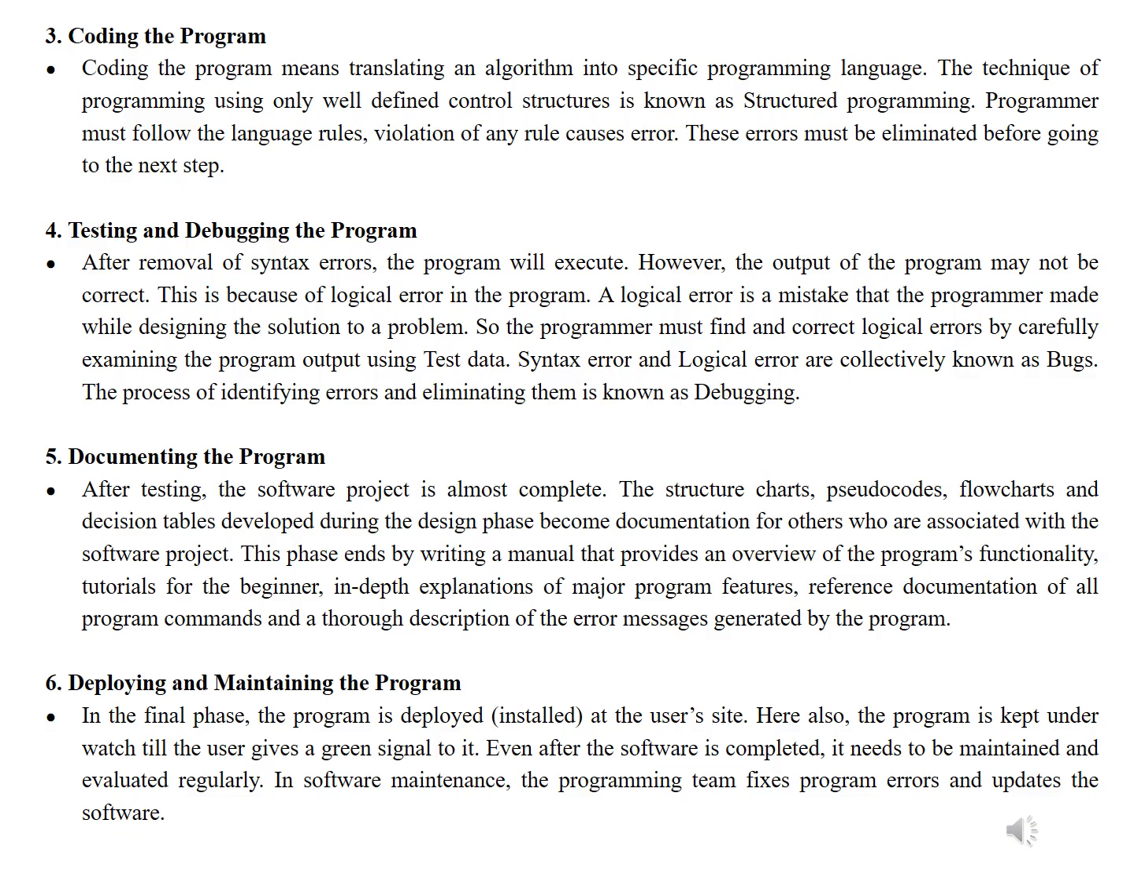Third step is coding the program. Coding the program means translating an algorithm into a specific programming language. The technique of programming using only well-defined control structures is known as structured programming. The programmer must follow the language rules. Violation of any rules causes an error. Those errors must be eliminated before going to the next step.